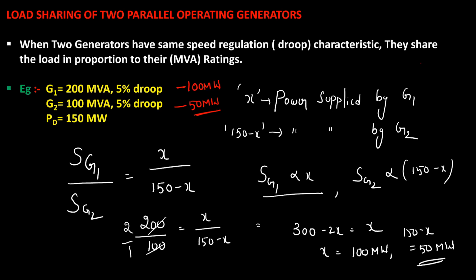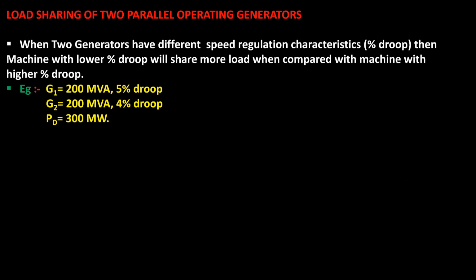Suppose their speed regulation characteristics are different. Ideally, if we assume both ratings are the same, then the machine with lesser speed regulation, the machine with lower percentage droop, will share more load when compared to the machine with a higher droop.